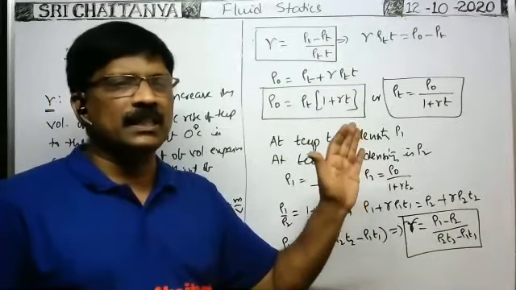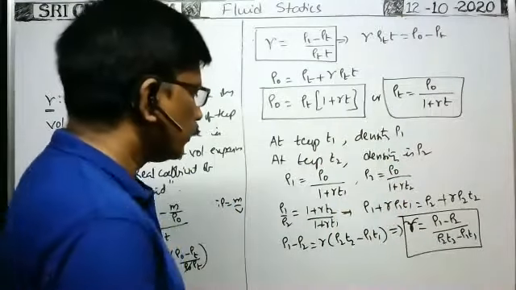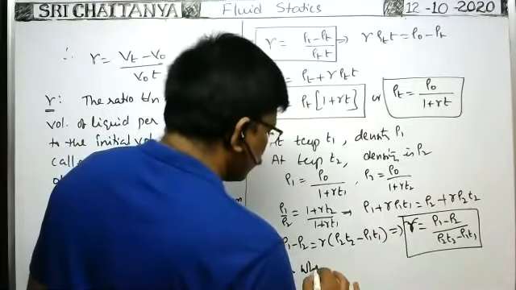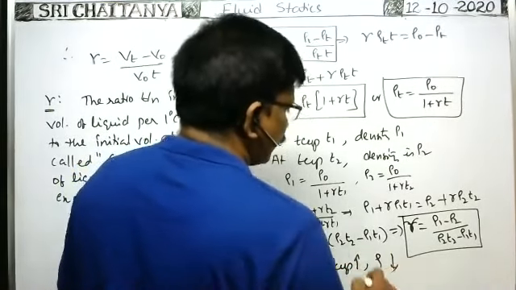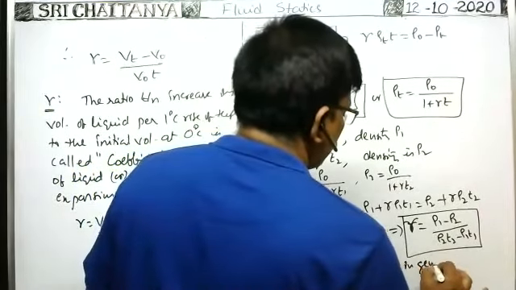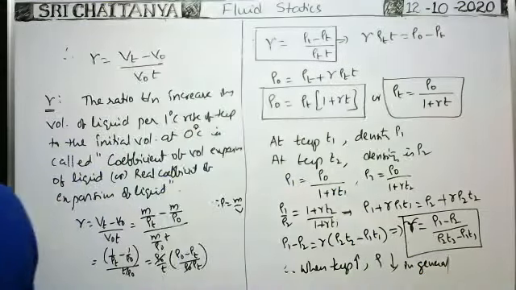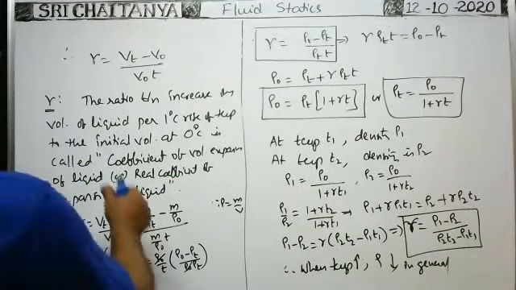So from this it is clear that in general, when the temperature increases, because of expansion, density decreases. So when temperature increases, density decreases in general. So it is the dependence of the density on temperature.